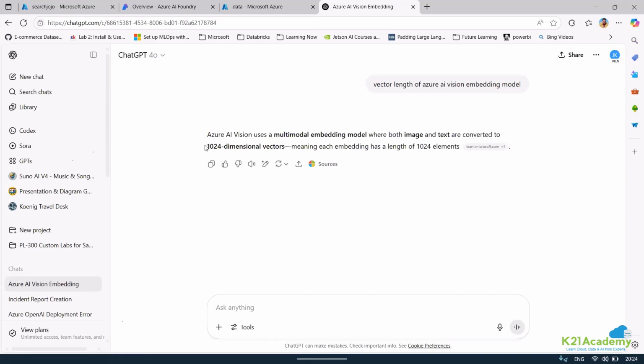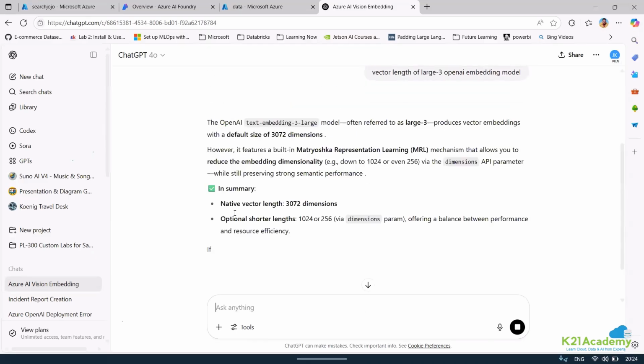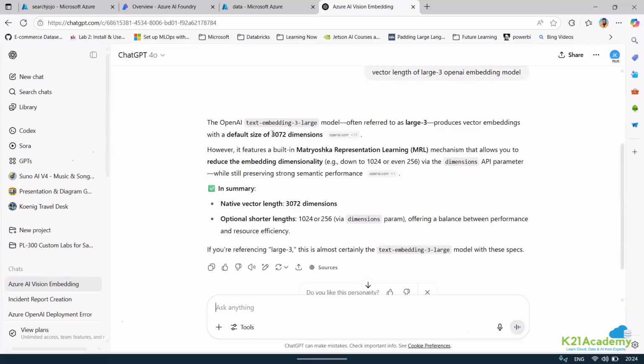Right now, if you can see, Azure AI Vision has an embedding of 1024. That is what I wanted to say. But if you check the vector length of the OpenAI embedding model, text-embedding-3-large, its default size is 3072 dimensions.